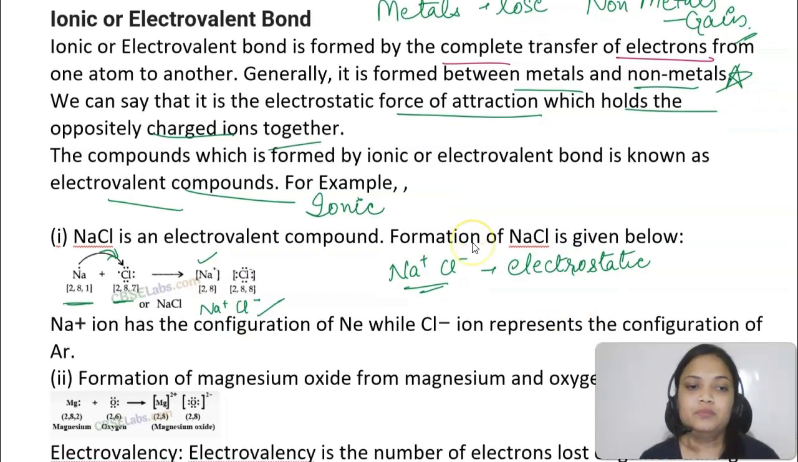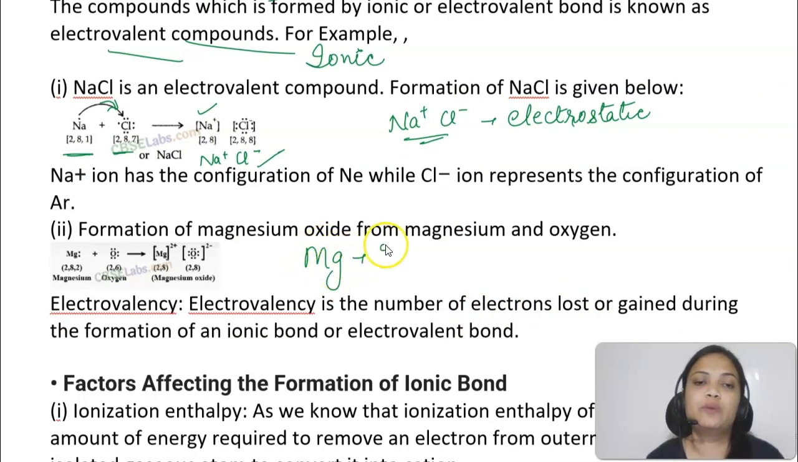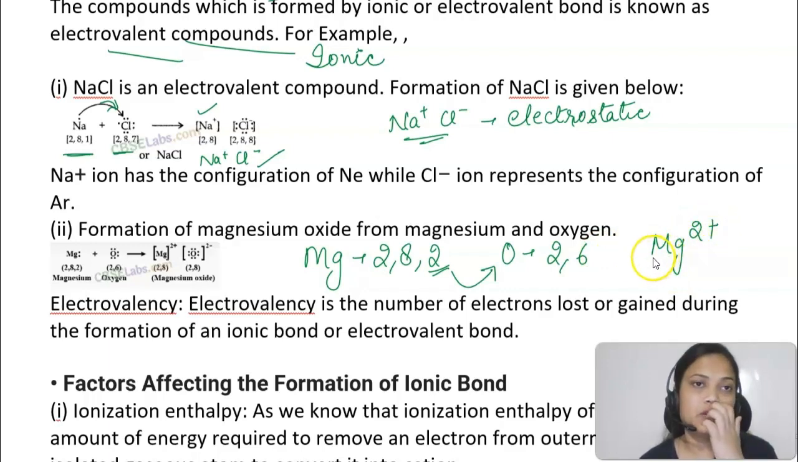For example, if I talk about magnesium oxide, magnesium has a configuration 2,8,2 and oxygen has a configuration 2,6. So magnesium is going to lose 2 electrons to oxygen and both of them will become stable. So magnesium will now acquire a 2 plus charge. Charge will be equal to the number of electrons lost or gained. So magnesium will have a 2 plus charge and oxygen will have a 2 minus charge.